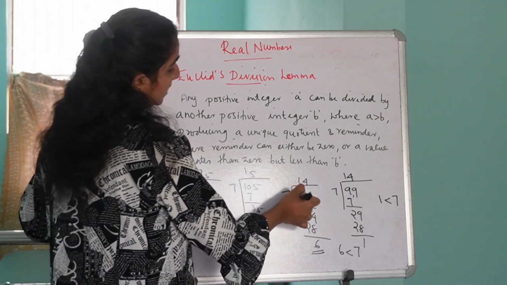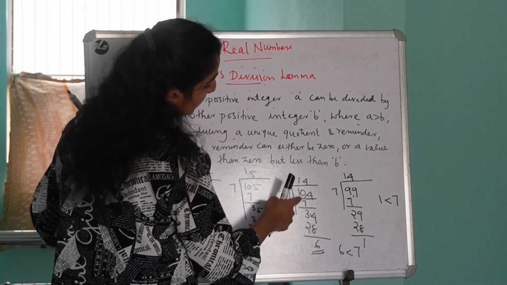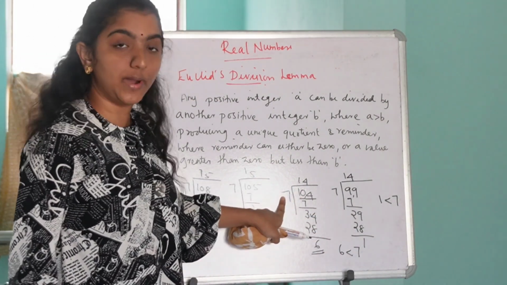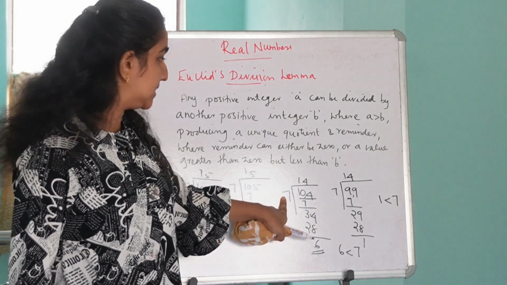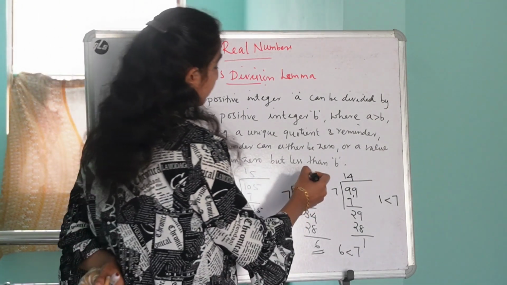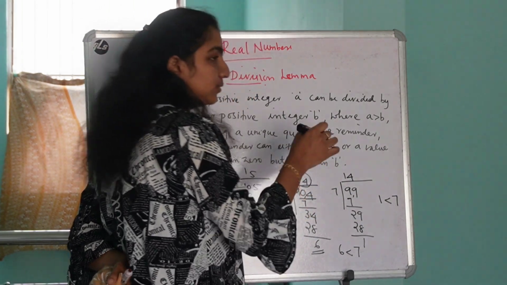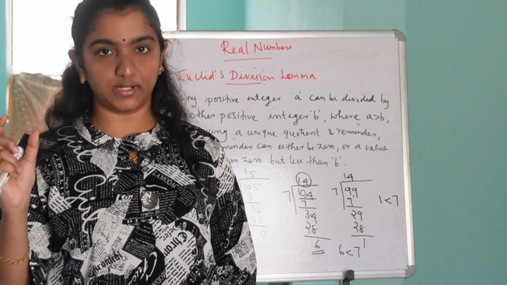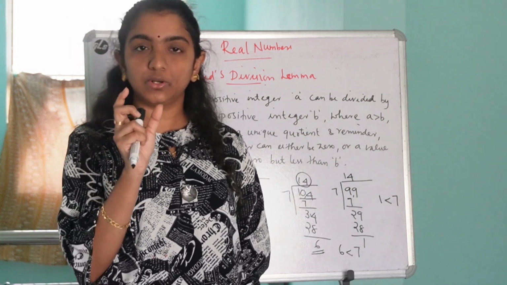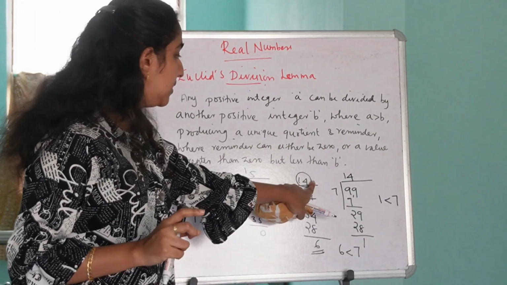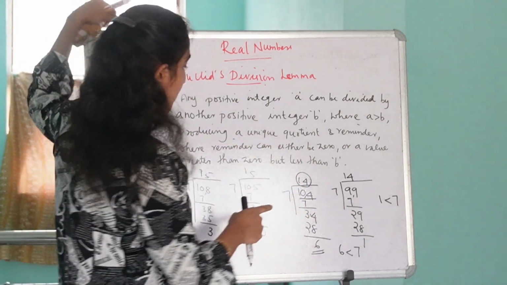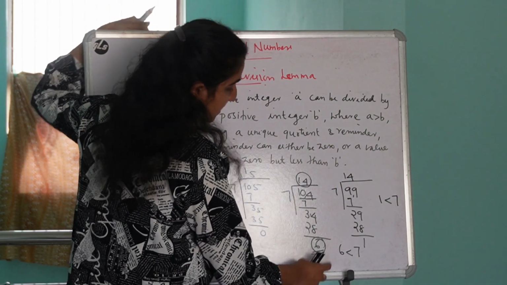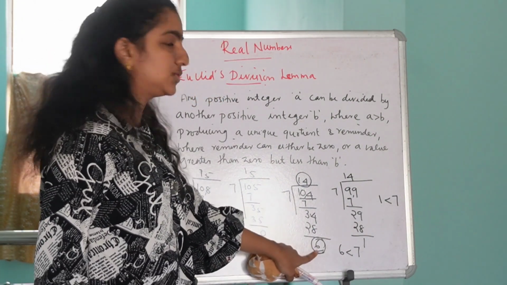So we know the number that we are dividing is known as the dividend, and the number by which we are dividing is known as the divisor, and the answer to the question how many times a particular number goes into another number, that will be the quotient. And this one is known as the remainder. Is it clear, guys?